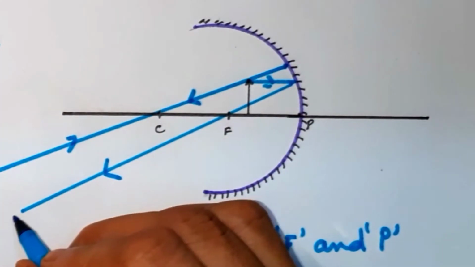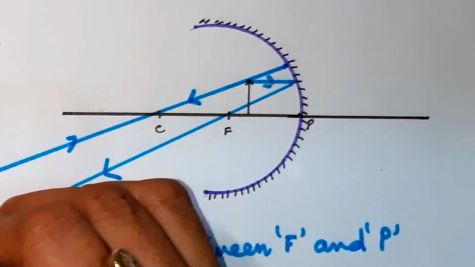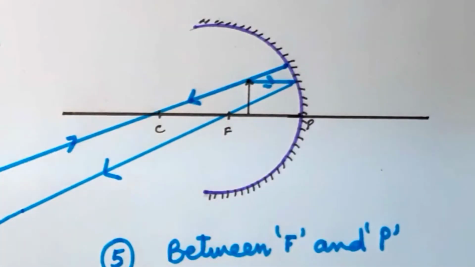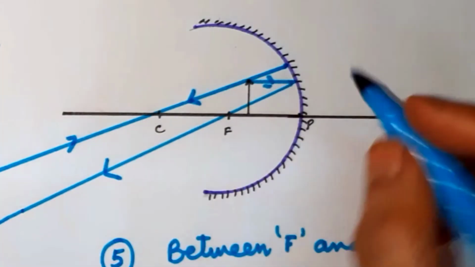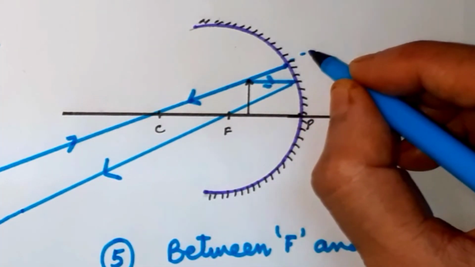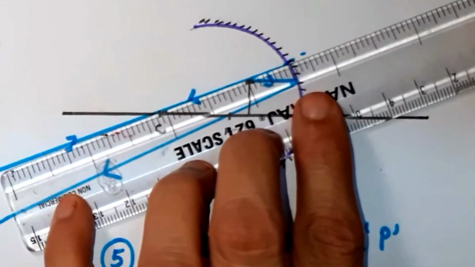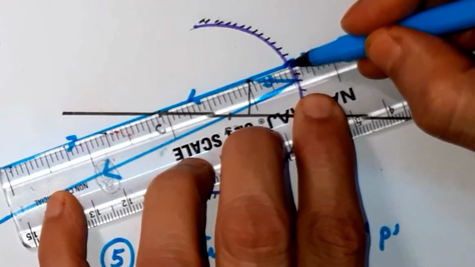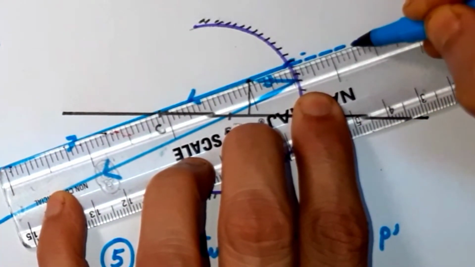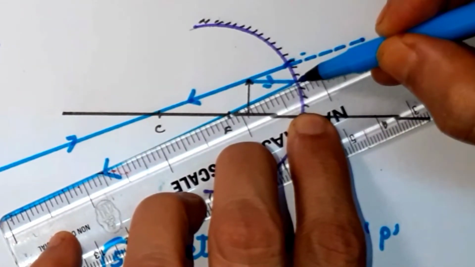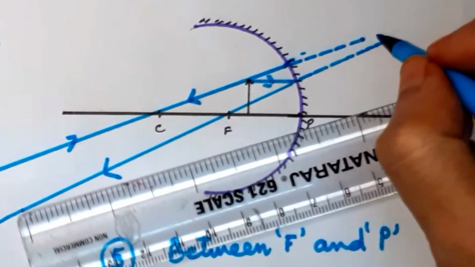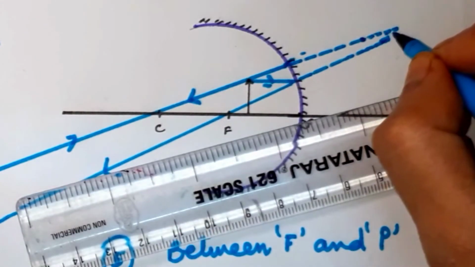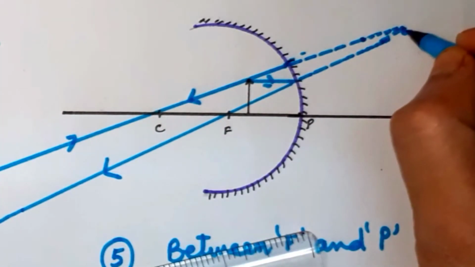So here the rays are diverging. It means they will not meet at the front; they will meet somewhere behind the mirror, somewhere here.